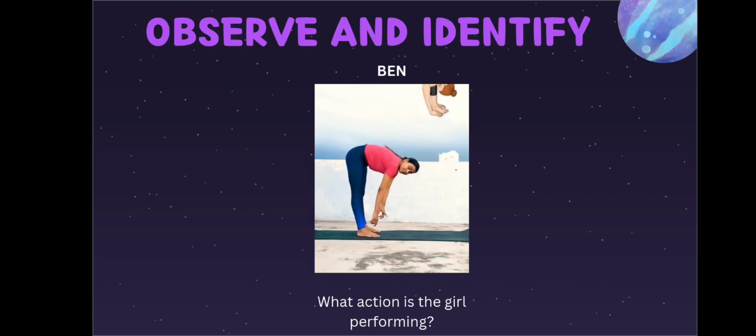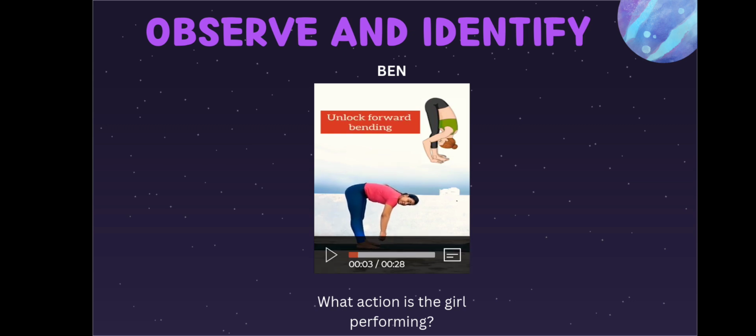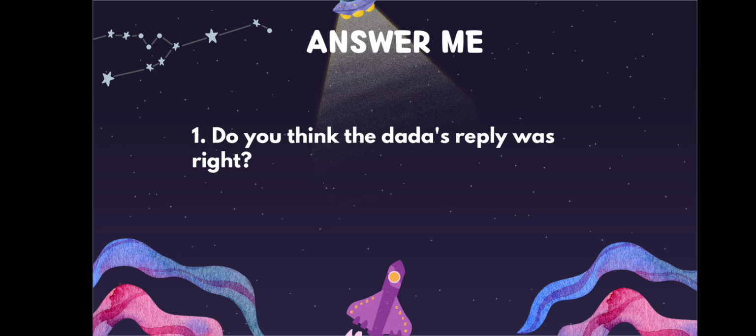Now observe the video. What action is the girl performing? What action did the girl just perform? She tried to be or become curved. So bent means to be or become curved. In the poem, the mother bends her face down to kiss the children.